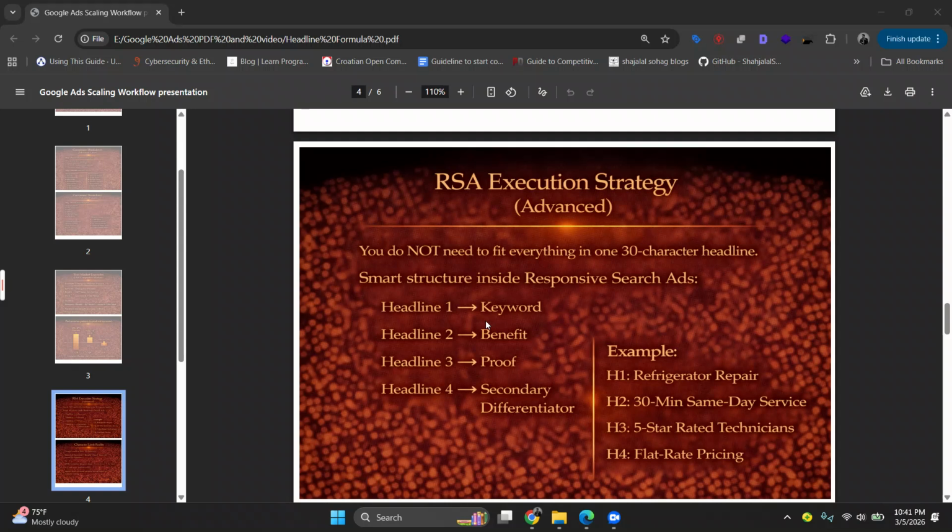You do not need to fit everything in one 30 character headline. A smart structure inside responsive ads: set headline 1 as keyword, headline 2 as benefit, headline 3 and 4 as secondary proof and differentiation. Example: headline 1, AC repair; headline 2, 30 minutes same day service; headline 3, 5-star rated technicians; and headline 4, flat rate pricing. Let Google mix combinations while keeping the structure strong.